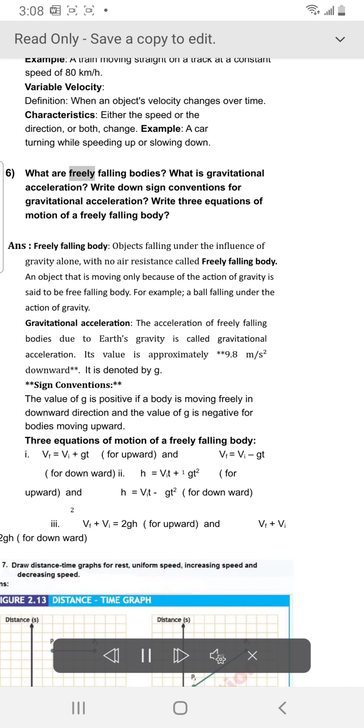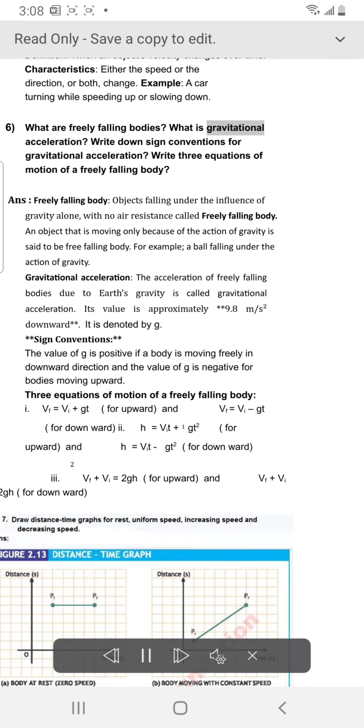6. What are freely falling bodies? What is gravitational acceleration? Write down sign conventions for gravitational acceleration. Write 3 equations of motion of a freely falling body.